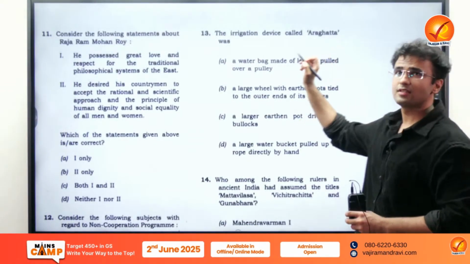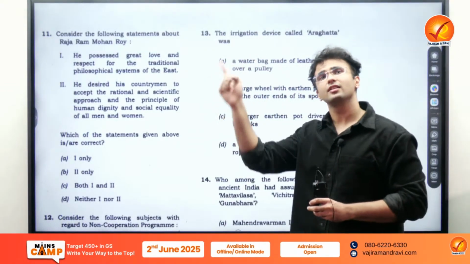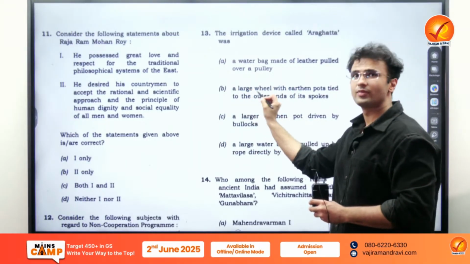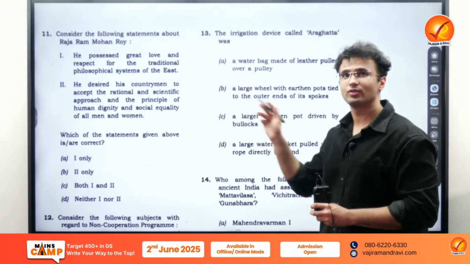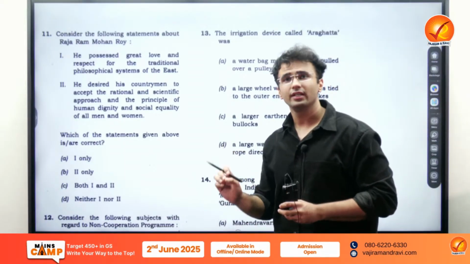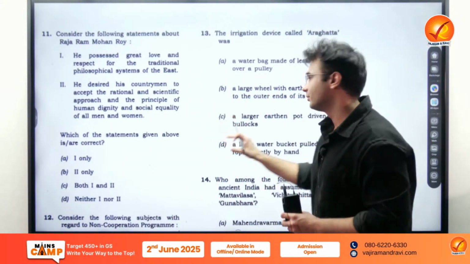Araghatta. This is a Persian wheel, and this was asked in the previous year. And here you can see only one option carrying the wheel option. So this is a direct PYQ. Such questions are making the history section this year quite easy to moderate.